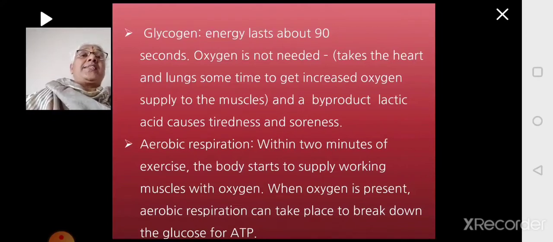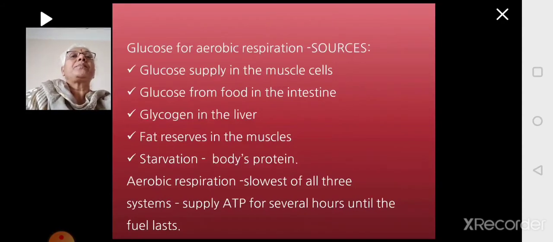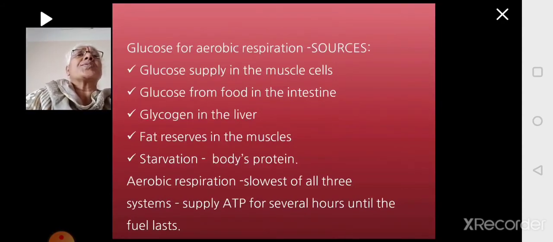And when oxygen is present, aerobic respiration will generate ATP by breaking down glucose, which is sufficient to sustain the activity. So in between, anaerobic respiration will support the activity, and then lactic acid will cause muscle soreness. So what are the sources for aerobic respiration?